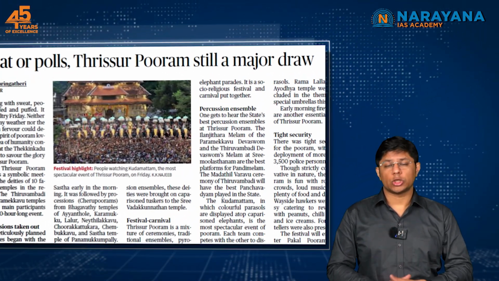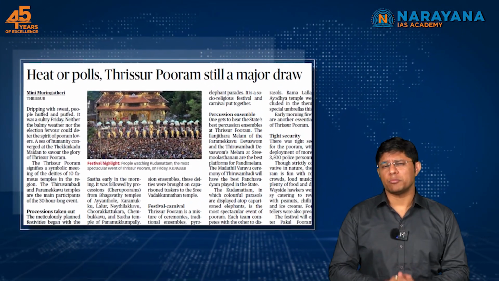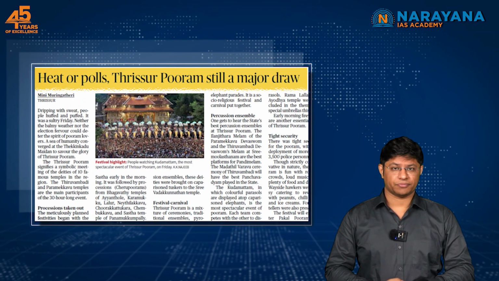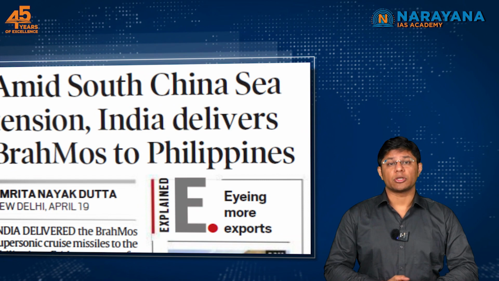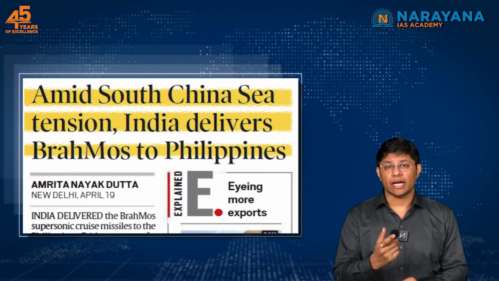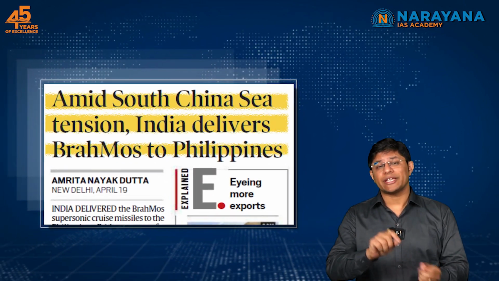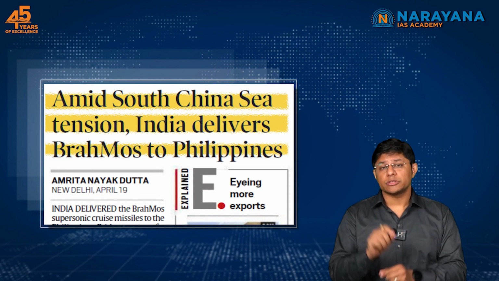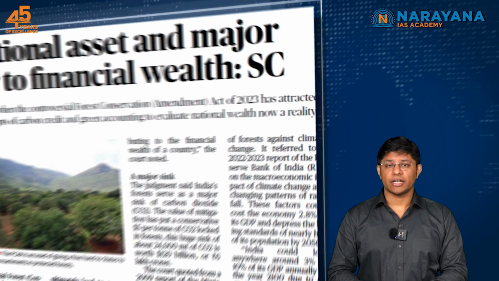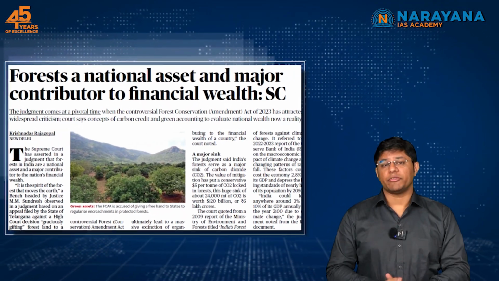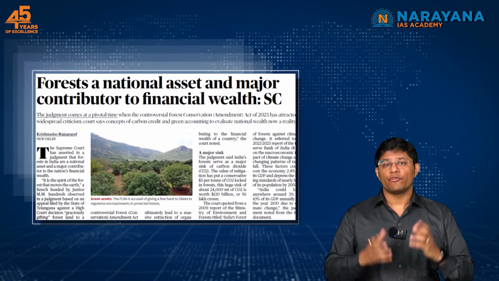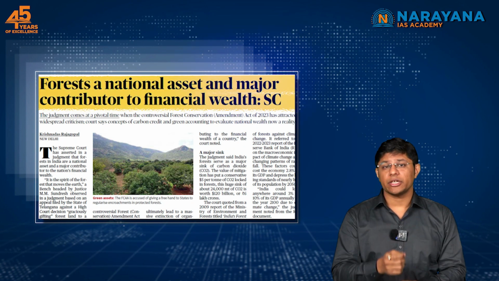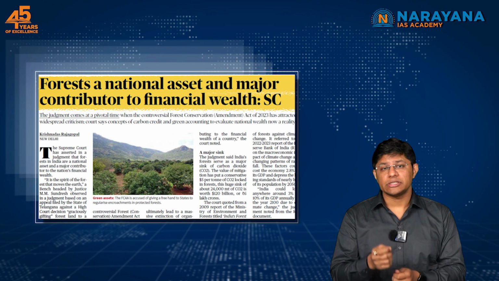The third article talks about Thrissur Pooram. Now, it is one of the most spectacular festivals celebrated in the state of Kerala. The fourth article talks about how India is trying to counter China by helping the Southeast Asian countries. For example, India has readied to transfer Brahmos missile to the Philippines. And the fifth article talks about the Supreme Court's observation on forests, stating that forests are India's national asset and it contributes immensely to the economic and the environmental significance.